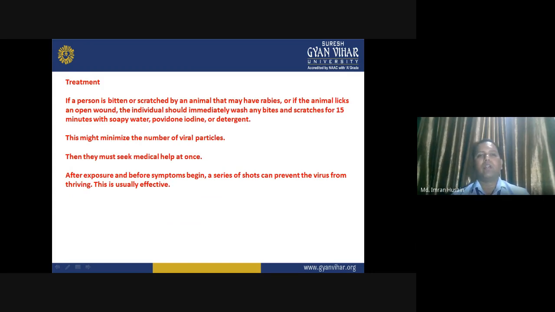Treatment. If a person is bitten or scratched by an animal that may have rabies, or if the animal licks an open wound, the individual should immediately wash any bites and scratches for 15 minutes with soapy water, povidone iodine, and detergent. This might minimize the number of viral particles. Then they must seek medical help at once. After exposure, before the symptoms begin, a series of shots can prevent the virus from spreading. This is usually effective.